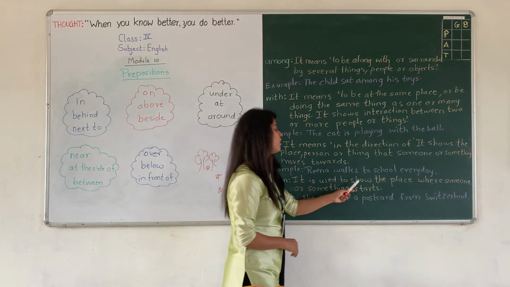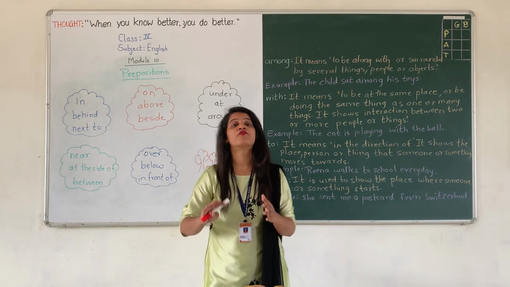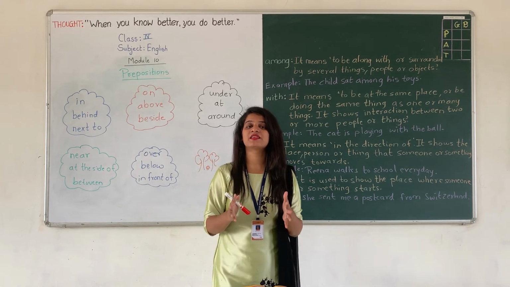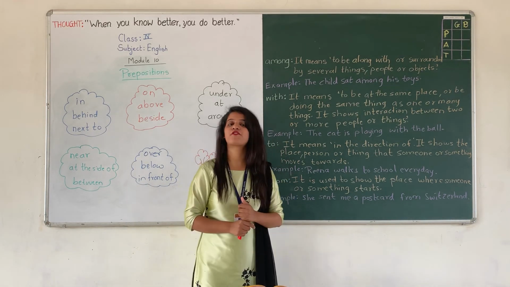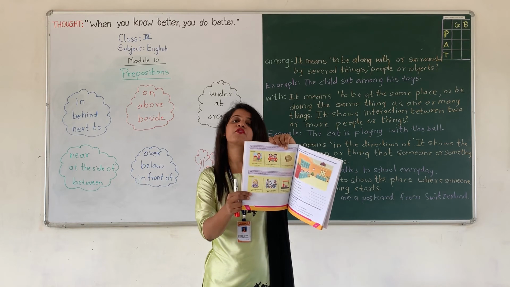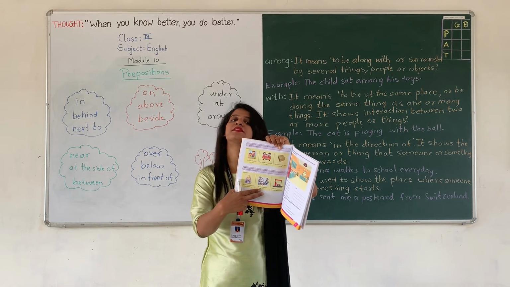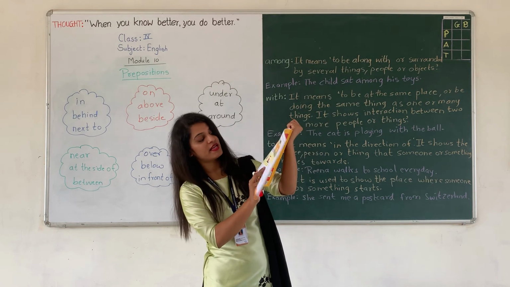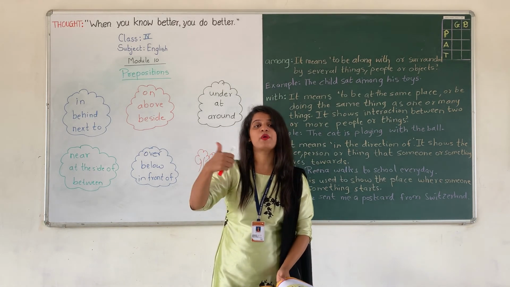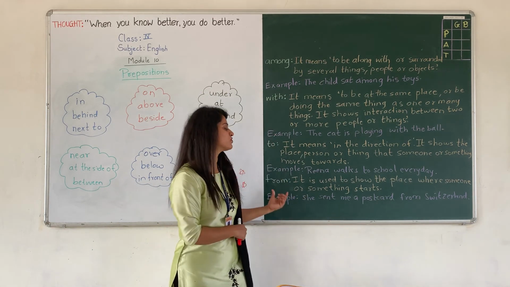Next is from. It is used to show place where something or someone starts. Okay. Now from where means from where it begins or from where it starts. That means that time we are using the preposition from. For example, she sent me a postcard from Switzerland. From where? Switzerland. Next is lunch will be served from 1 p.m. Next is the petrol prices will increase from tomorrow means from when it will start, that we have to say. That time we have to use the preposition from.